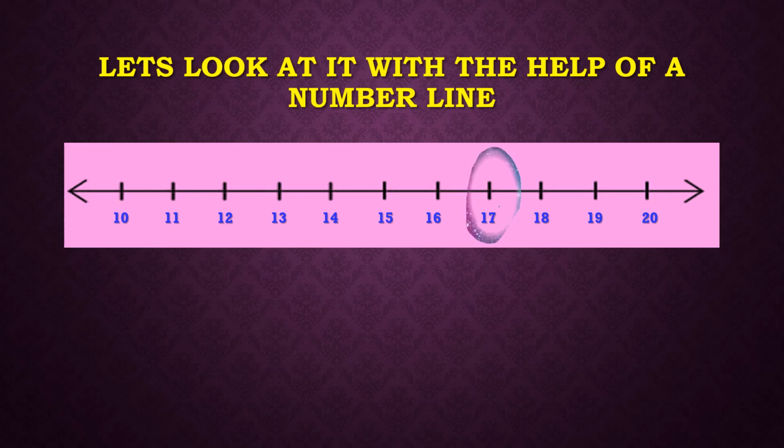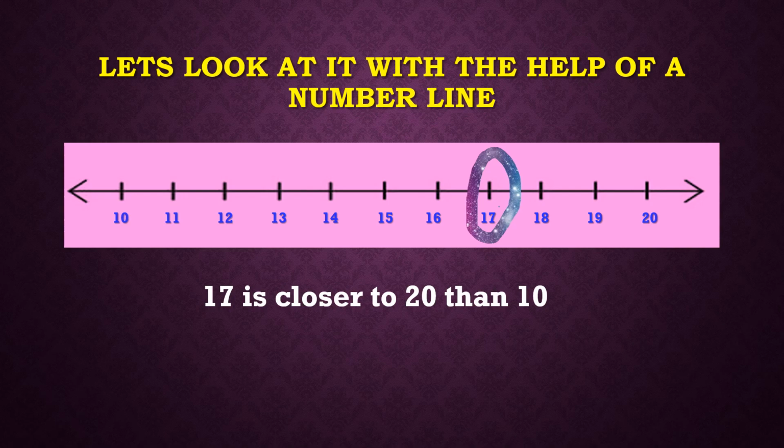Okay, first of all, if I round off, if I took this number 17, now if you observe this number 17 carefully, you will see that 17 is closer to 20 than 10. जो 17 नंबर है वो 20 के ज्यादा पास है instead of 10, right? अभी देखो, सीधा दिख रहा है कि 17 जो है वो 20 के ज्यादा पास है, because 1 2 3, 3 gaps are there, and 1 2 3 4 5 6 7. If you want to move to the zeros around 17, then here you have to move 7 steps and here you have to move 3 steps.